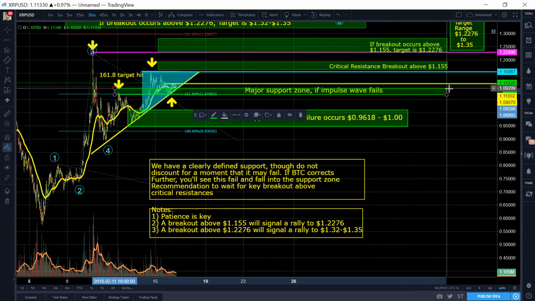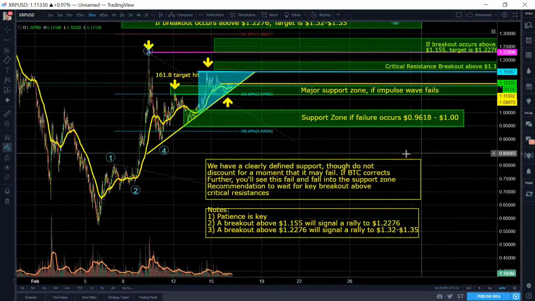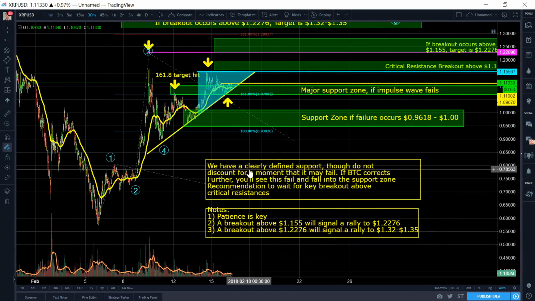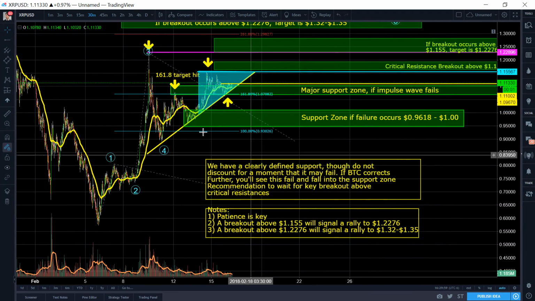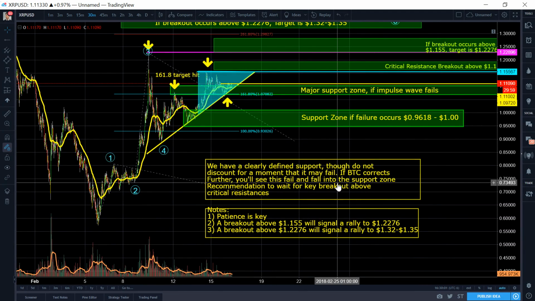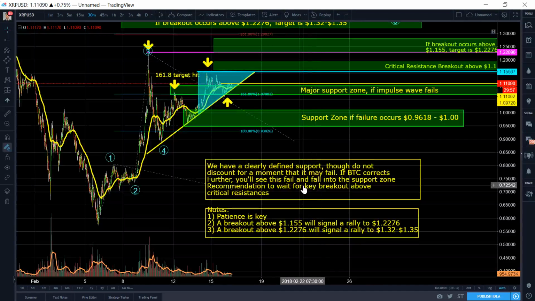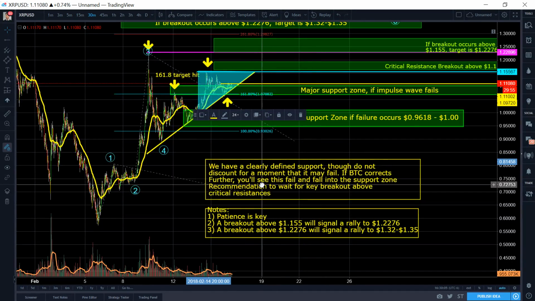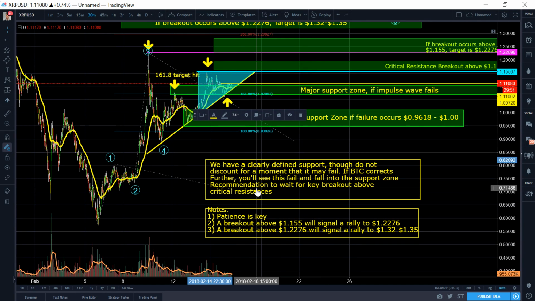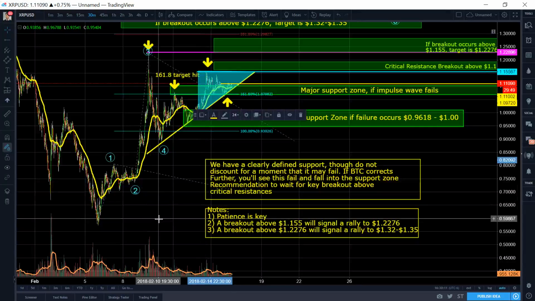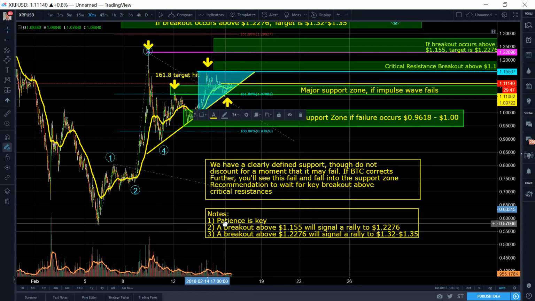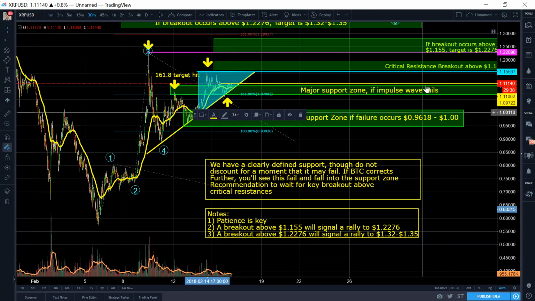So here are my charts, okay? So we have a clearly defined support, though do not discount for a moment that it may fail, just to be clear about that. If BTC corrects further, you may see this fail and fall into the support zone. My recommendation is to follow specific setups and wait for a key breakout above resistances, okay? Now, I'm no financial advisor. Always keep that in mind, okay? I'm also just speaking from what I am doing, from my personal experience, okay?